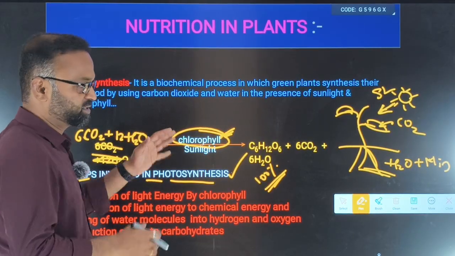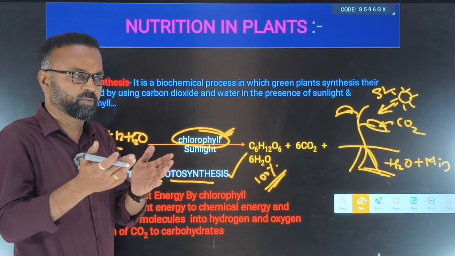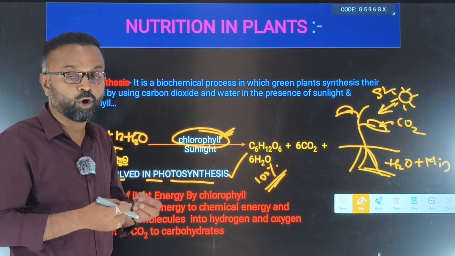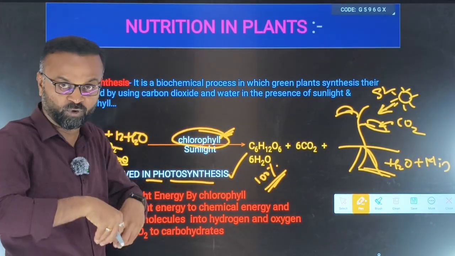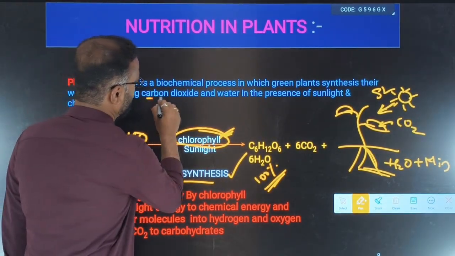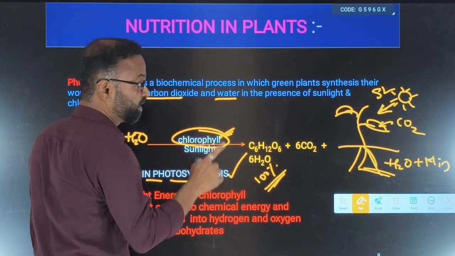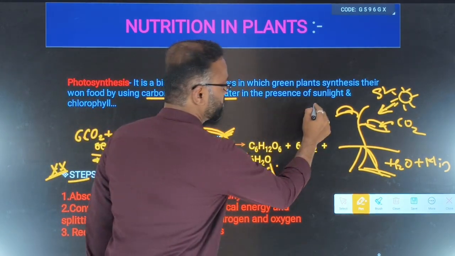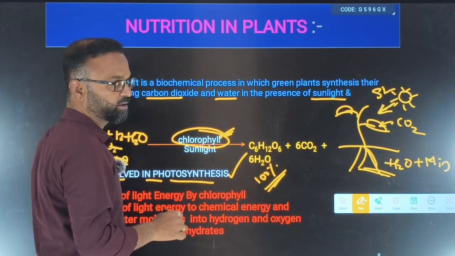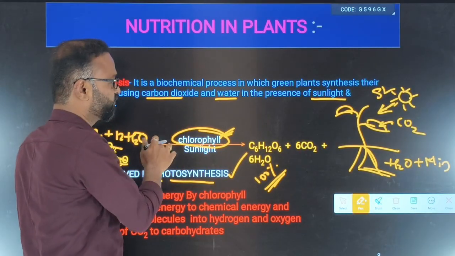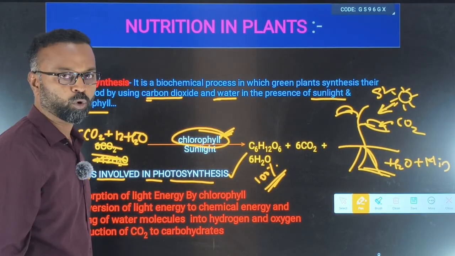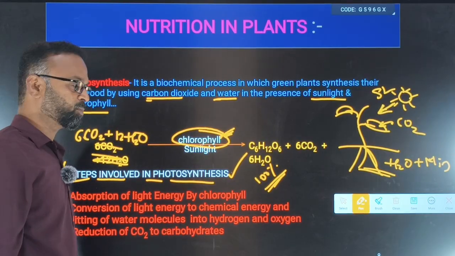Photosynthesis is a biological or biochemical process in which green plants synthesize or prepare their own food by using carbon dioxide and water in the presence of sunlight and chlorophyll. They will not use chlorophyll and sunlight as raw material; in the presence of sunlight and chlorophyll, they use carbon dioxide and water and prepare their own food, the carbohydrate.